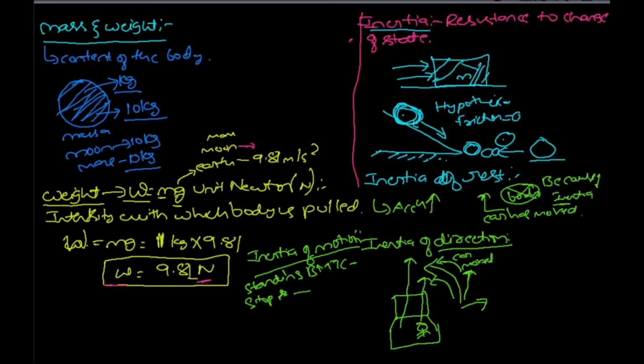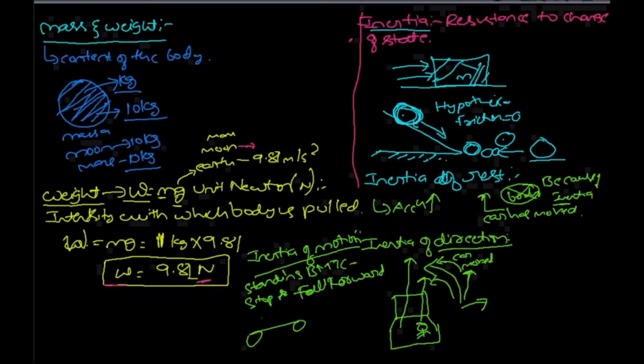You fall forward. Why? Because of inertia. Your foot is resting on the bus, but your upper body is not in contact with the bus. So there is a transfer of momentum.